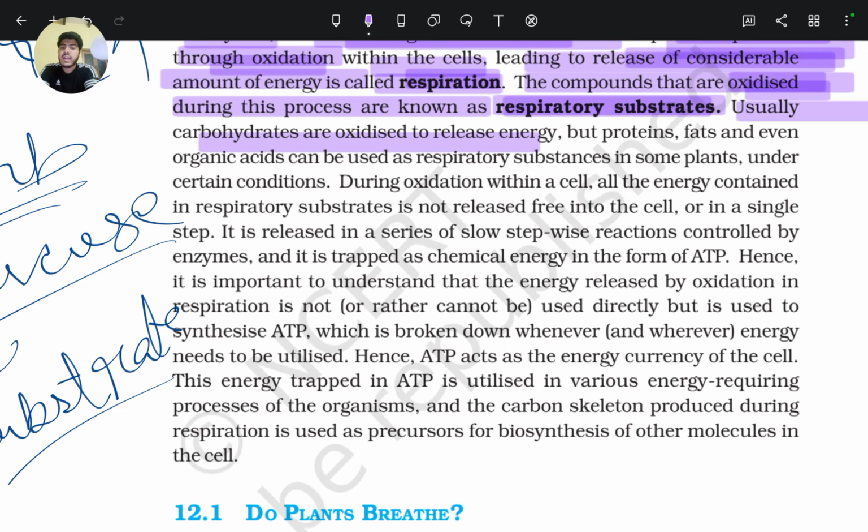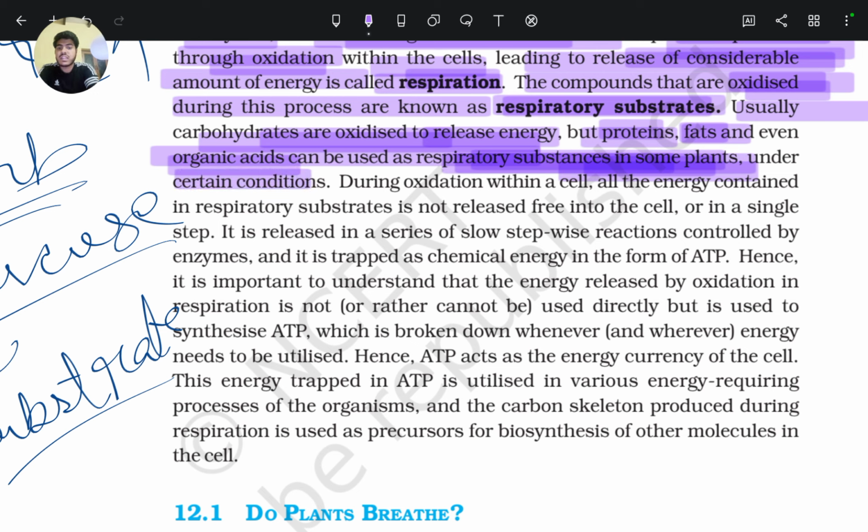Usually, carbohydrates are oxidized to release energy, but proteins, fats, and even organic acids can be used as respiratory substrates in some plants.